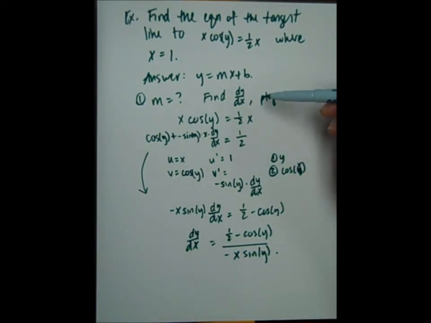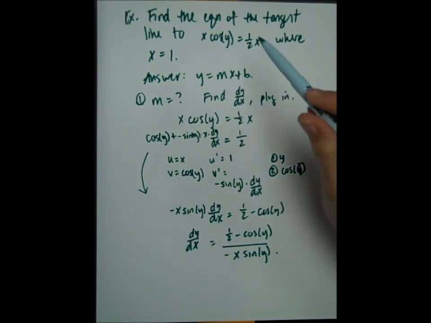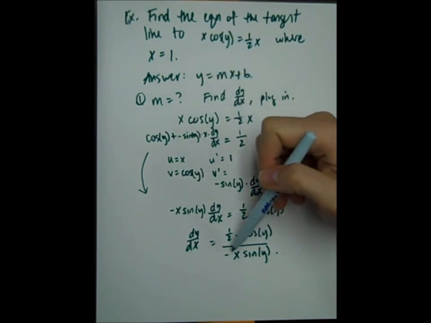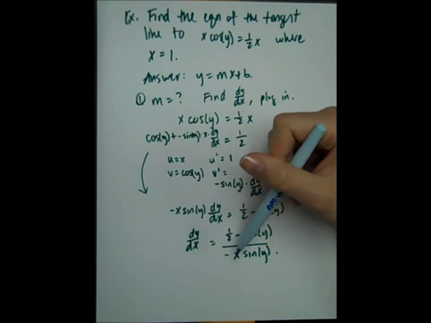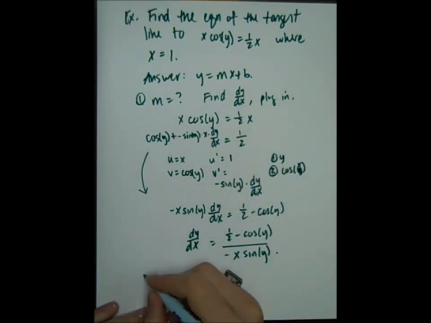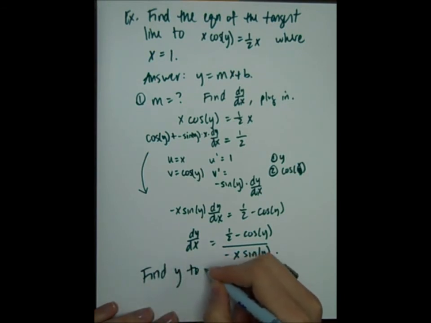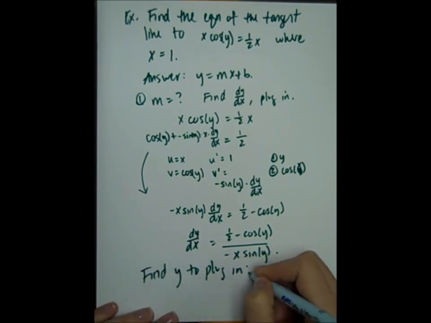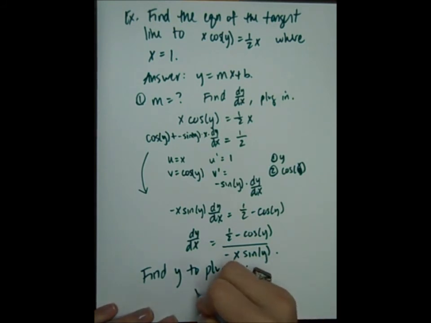Go back to what we're trying to do here. Trying to plug in my point. Well, the thing is, I only know x. If I'm going to find the derivative at the point, I need to know what y is because I need to plug in for y. So we need to find y before we plug in. Well, how am I going to find y? Go back to your original function.